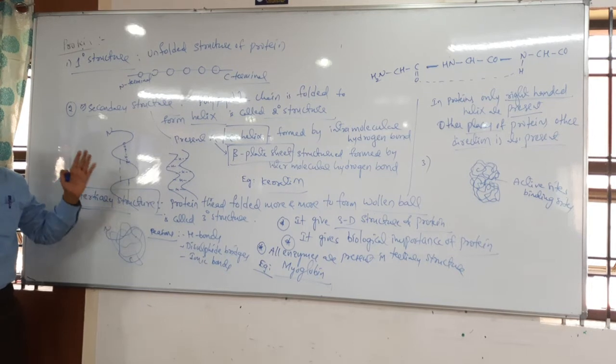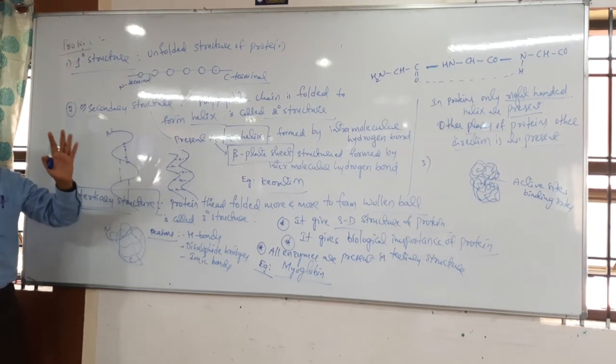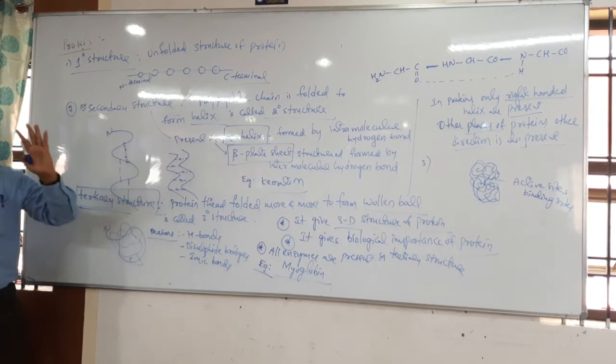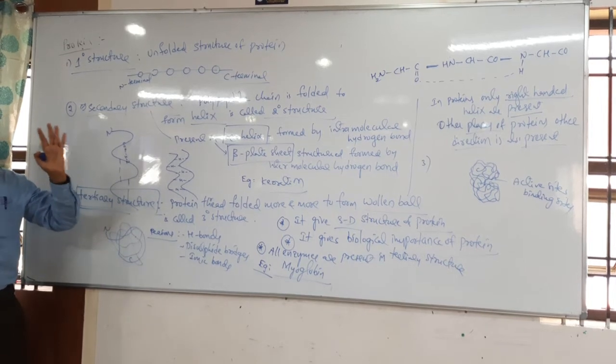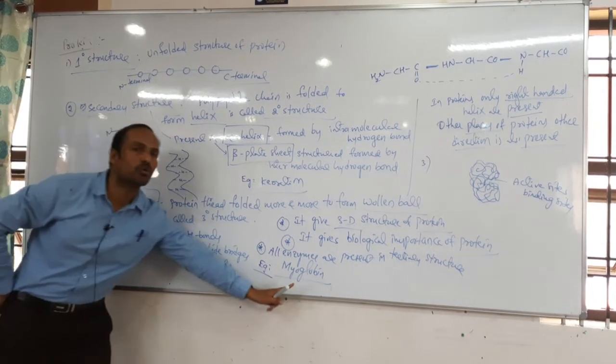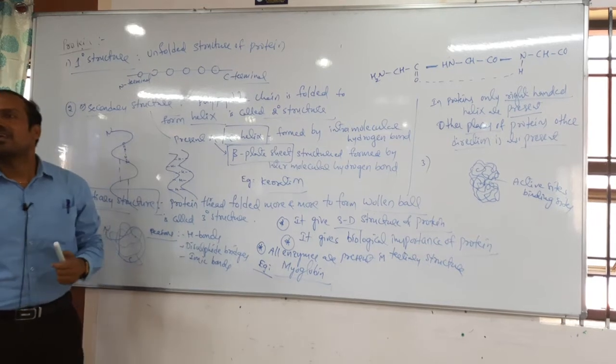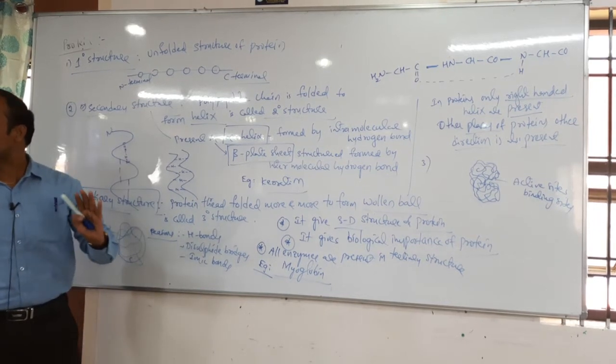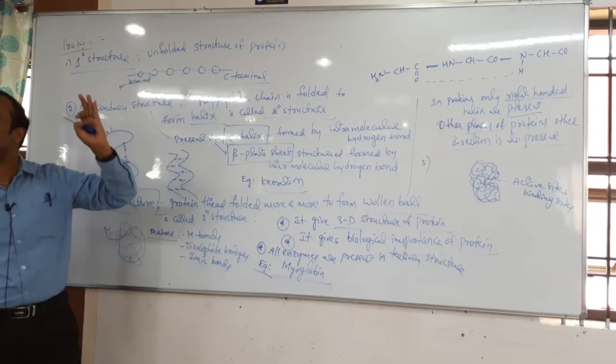It is about the first discovered tertiary structure of a protein. Very, very important. Which one is the first tertiary structure of a protein? What is the name of the first discovered tertiary structure of a protein? Myoglobin. Myoglobin is the first discovered tertiary structure of a protein.